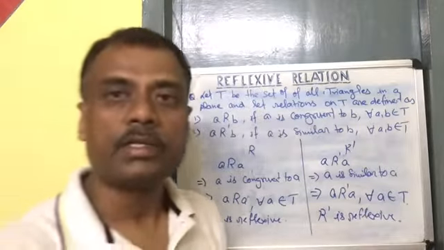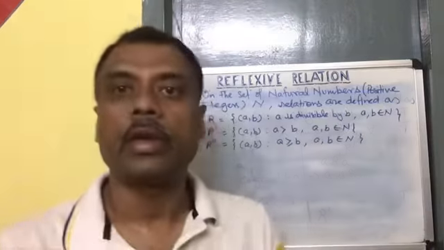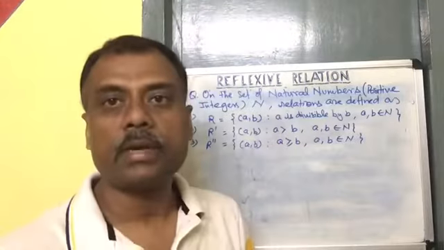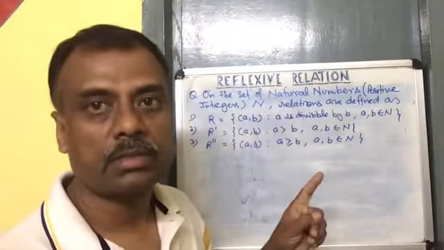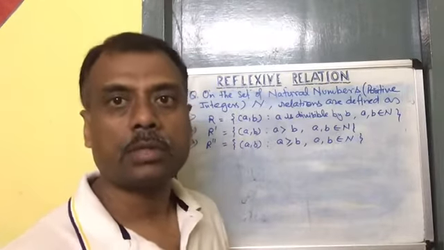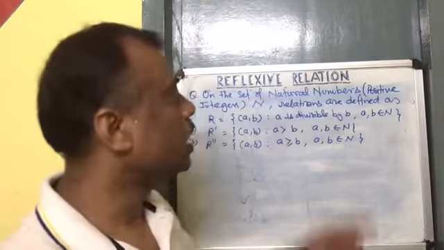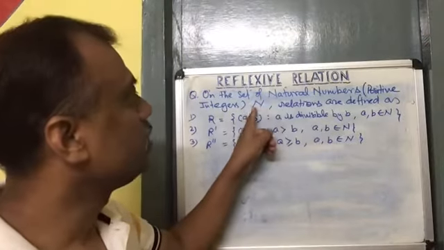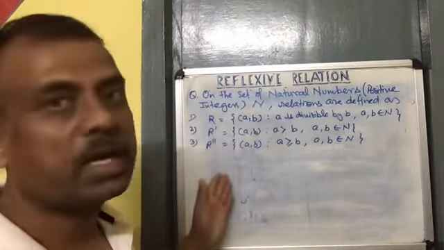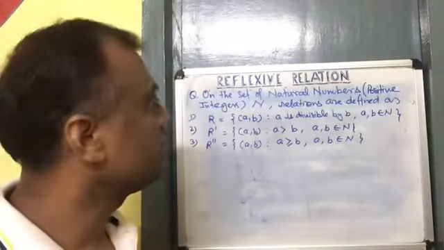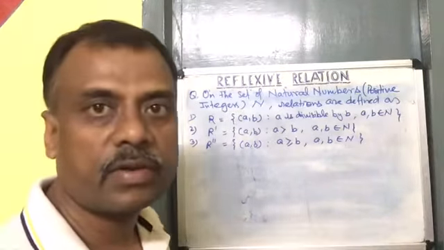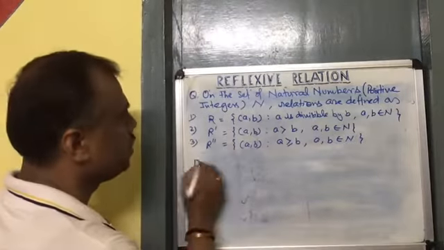Okay, let us go for another example. Here is another example. We have taken one set, the set of natural numbers, which is also called the positive integers, and this set is equipped with some relations. I have taken R, R dash and R double dash. Let us see whether these relations are reflexive or not. First, for R.